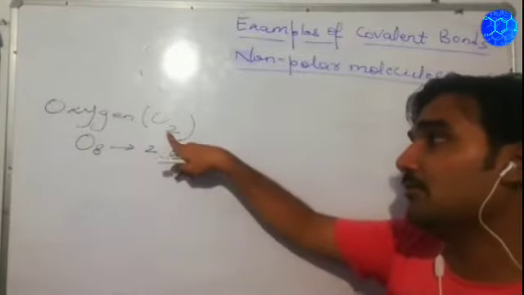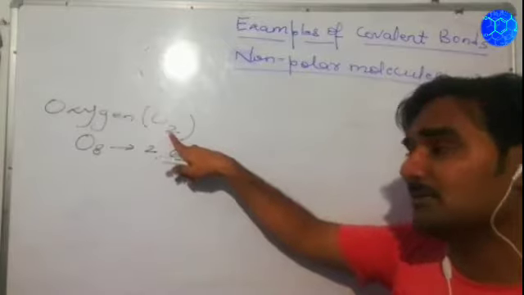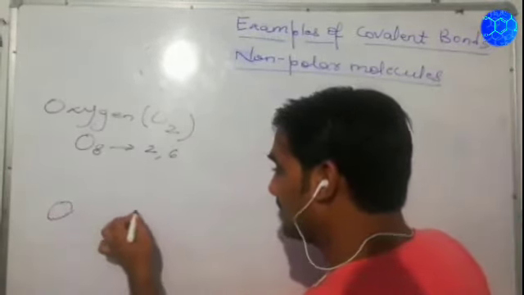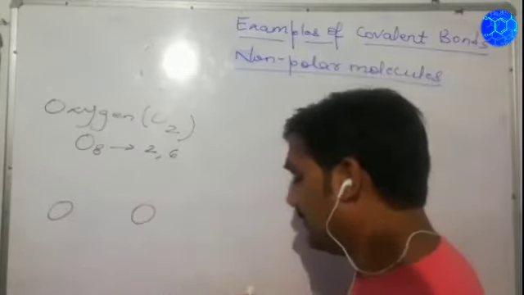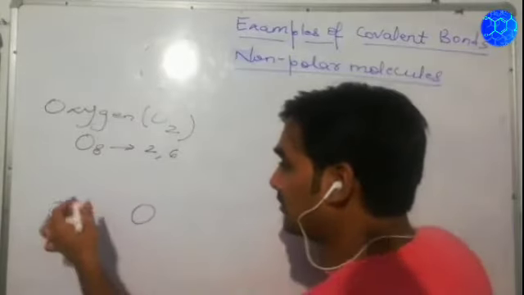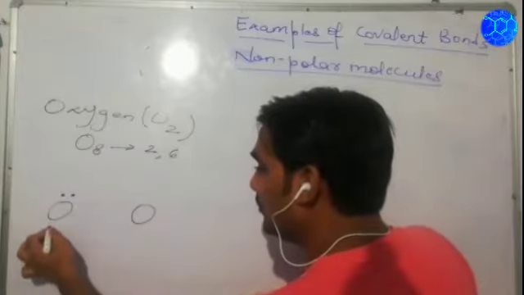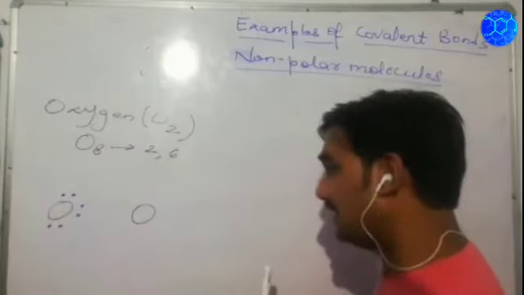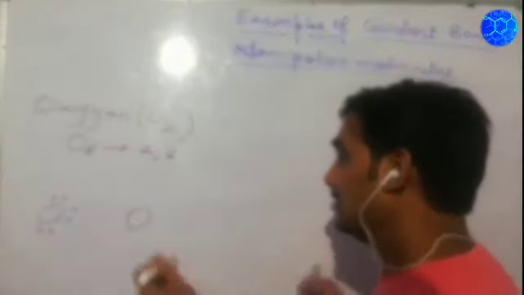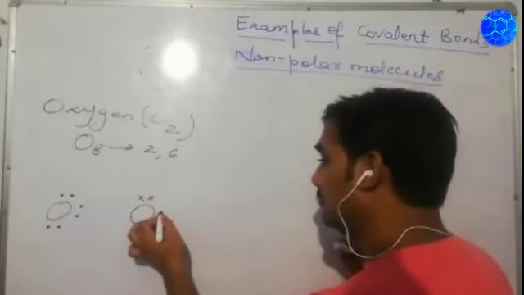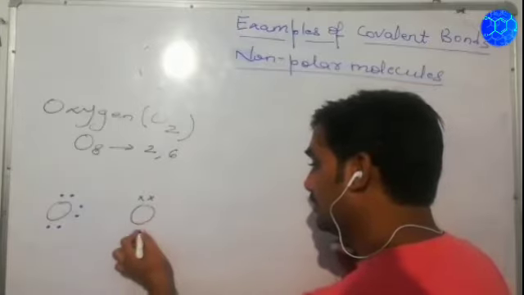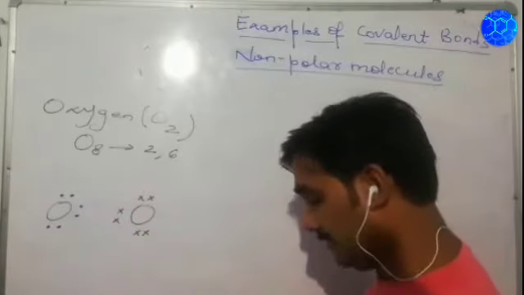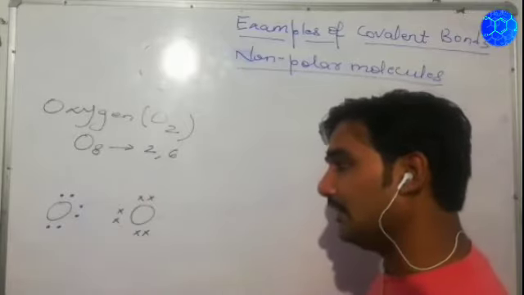So in the oxygen molecule we have taken 2 atoms of oxygen. How will it be formed? Just see the electron structure. For the oxygen we have taken, we represent 6 electrons: 1, 2, 3, 4, 5 and 6. In the same way, for the other atom we also represent 1, 2, 3, 4, 5 and 6. Getting my point? 6 electrons we have represented.